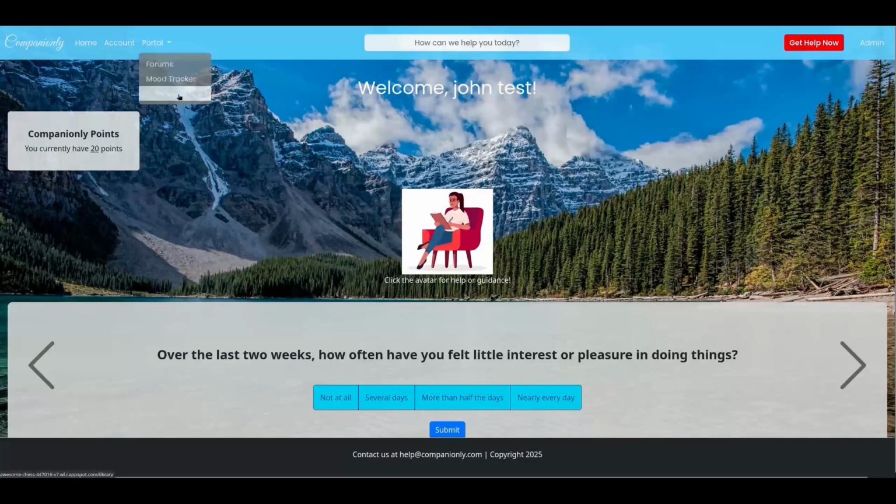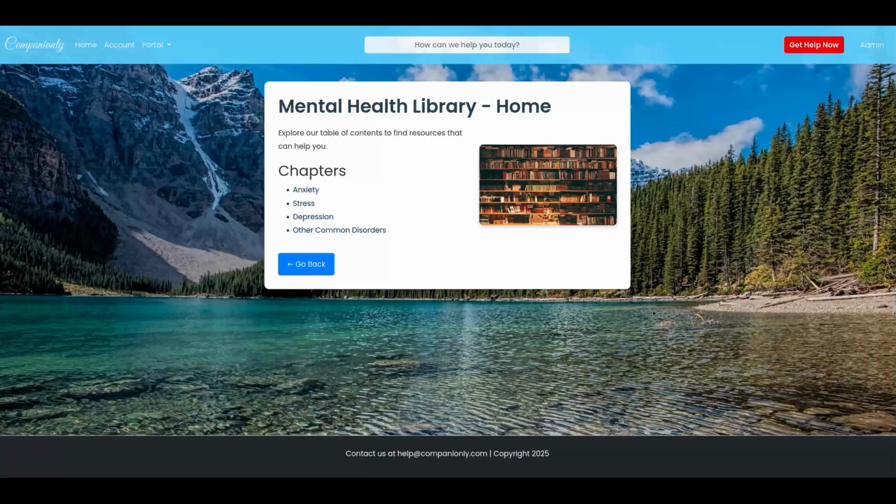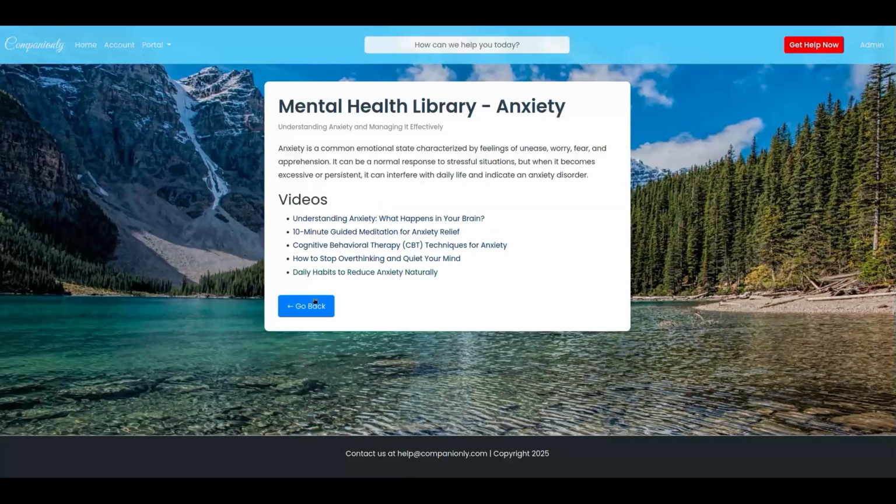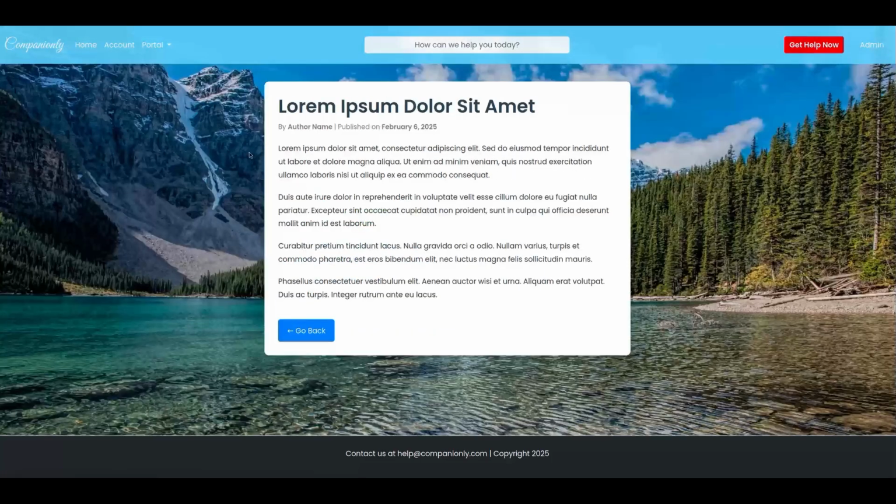The other feature I worked on during this sprint is the new library feature we have. The library is composed of chapters corresponding to different mental health disorders. After a user clicks on the disorder chapter, then they have the option to read articles, do exercises, or watch videos. At the moment, there are 5 articles for each subchapter, meaning there had to be like 72 web pages created. This really wasn't hard to do, it was just more so tedious.